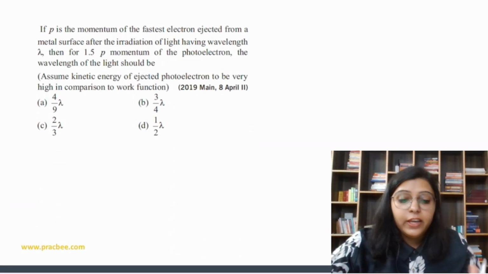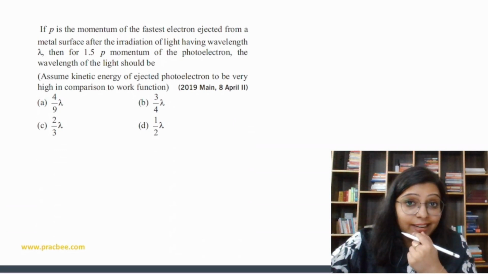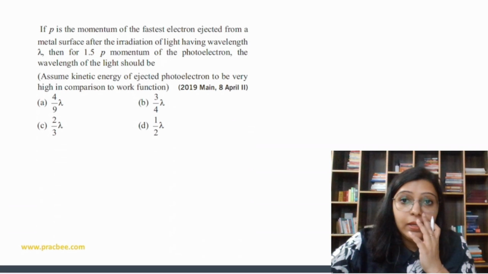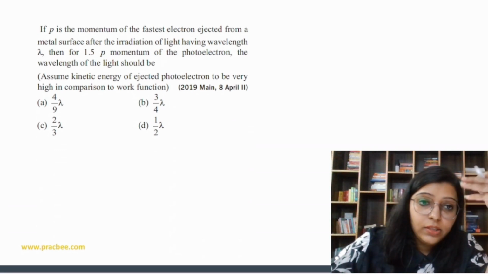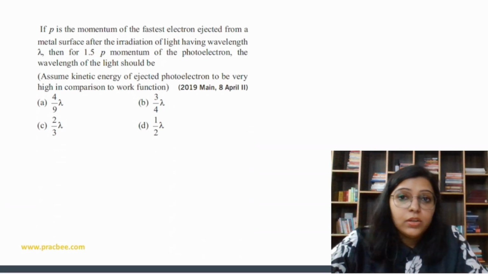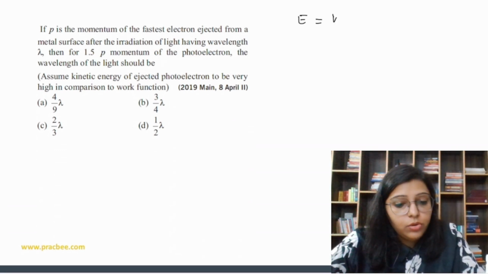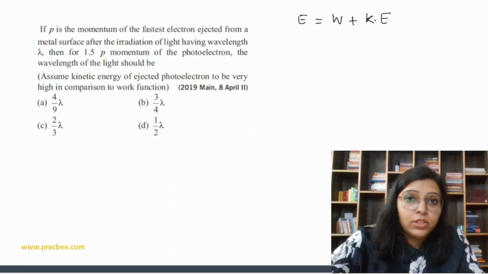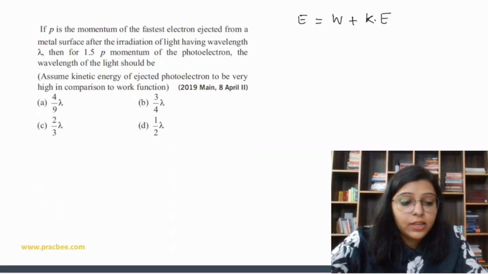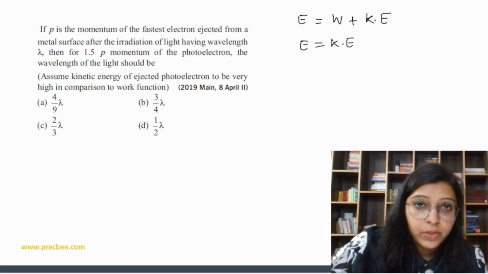So the next question says, if P is the momentum of the fastest electron ejected from the metal surface after the irradiation of light having wavelength lambda, then for 1.5 times the momentum of the photoelectron, the wavelength of this light should be. So here we are combining de Broglie wavelength with the photoelectric effect. See this, total energy is equal to work function plus kinetic energy. It is written that P is the momentum of the fastest electron ejected, so for the fastest electron ejected, E is equal to kinetic energy. Okay, the total energy is converted to kinetic energy, right?